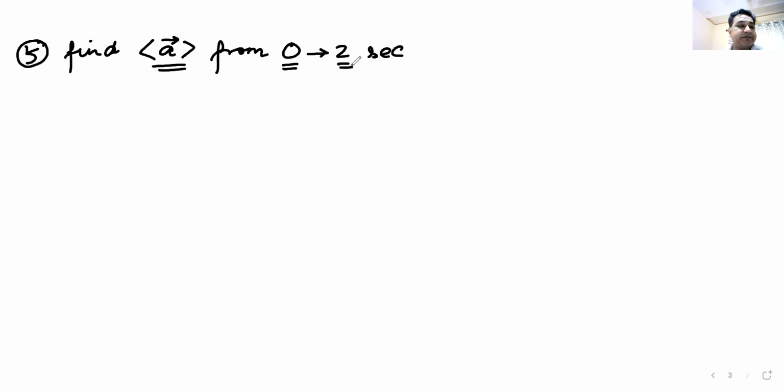Who will solve this question for me? Who is confident of solving this question? I will then ask you to unmute yourself and help me in solving this one. Who can, apart from Niharika? Niharika seems to be knowing everything. I hope everyone becomes like her. Who will help me in solving this one?